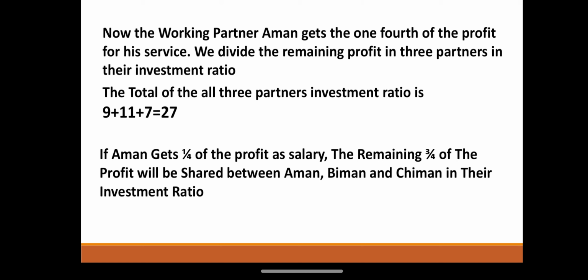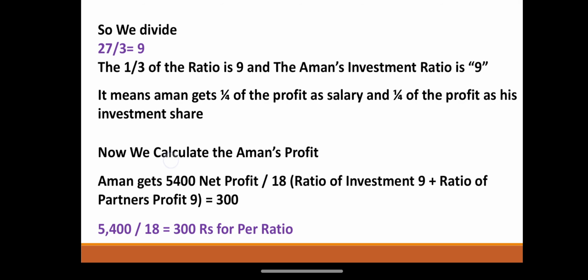Now the working partner Aman gets one-fourth of the profit for his service. We divide the remaining profit among the three partners in their investment ratio. The total of all three partners' investment ratio is 9 plus 11 plus 7 is equal to 27. If Aman gets one-fourth of the profit as salary, the remaining three-fourths of the profit will be shared between Aman, Biman and Chiman in their investment ratio.